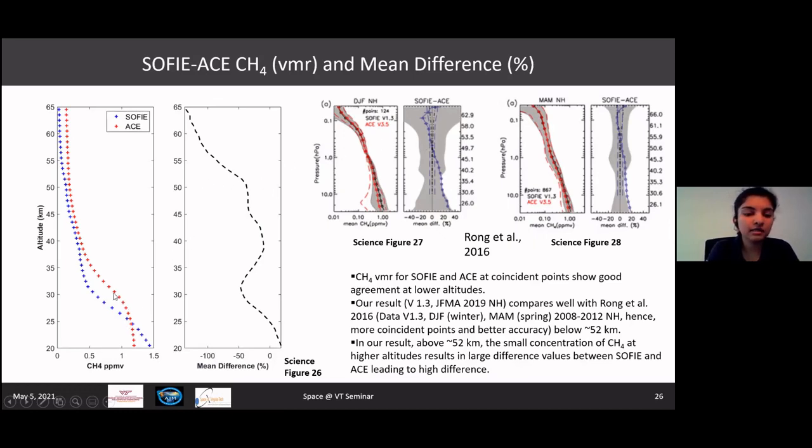ACE measurements are consistently higher through all altitudes, and it is between 0 to 50% under 52 kilometers, after which this mean difference increases. That is because the values above 52 kilometers are very small. So when you subtract them from each other, the value tends to increase a lot, which leads to these erroneous or slightly unexpected high values.